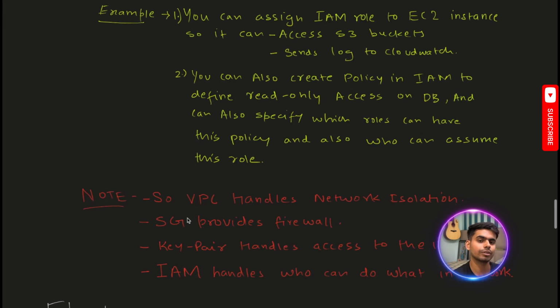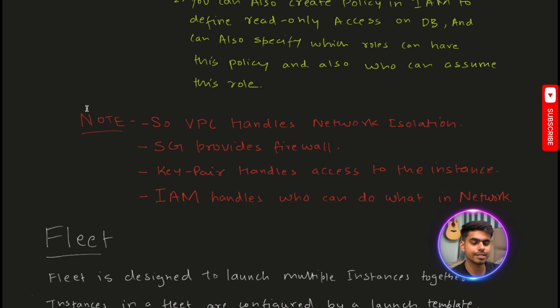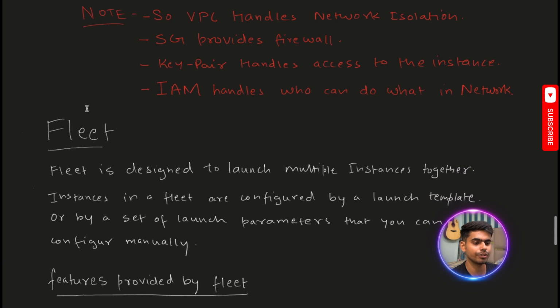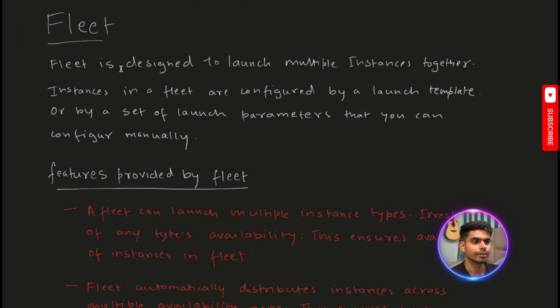So now I'm wrapping up on security. We got to know that VPC handles network isolation and security groups provide the firewall. TLS lets us access the instance, and IAM roles define who can do work on a particular resource. So now let's discuss a very special feature provided to us by AWS in EC2.